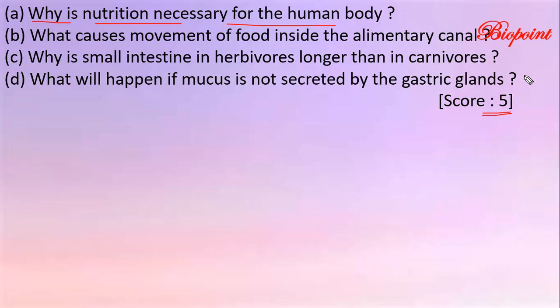And also the mucus and cilia present inside the alimentary canal help in the transport of food. So if you write an answer up to this point, you would get 1 mark over here. I will give you the answer key on which points the examiners were advised to give marks to the students. Okay. Third question, why is the small intestine in herbivores longer than in carnivores?